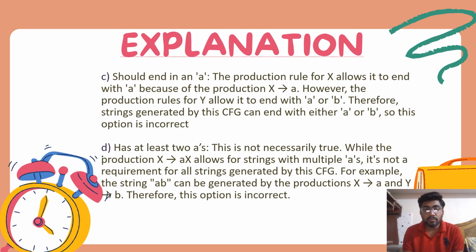The last option is has at least two a's. This is not necessarily true. While the production X is equal to aX allows for a string with multiple a's, it's not a requirement for all strings generated by this grammar. For example, the string ab can be generated by the production X is equal to a and Y is equal to b. Therefore, this option is incorrect.